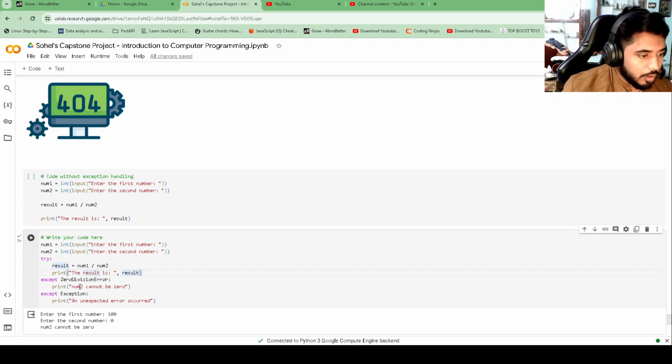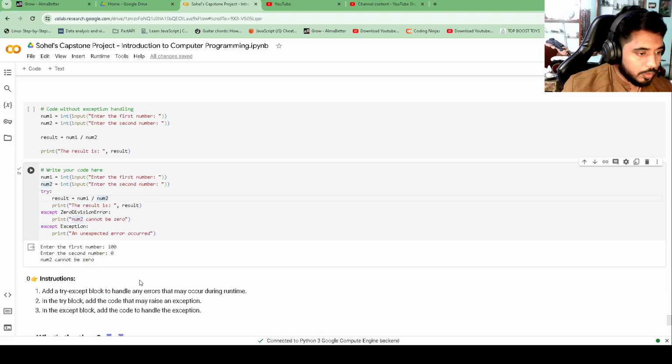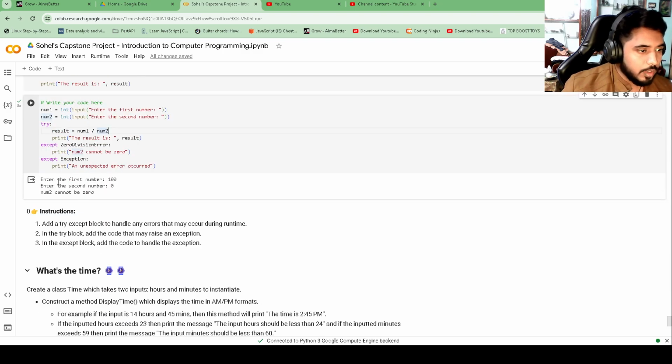ZeroDivisionError occurs when num2 is 0, and it is caught and printed that num2 cannot be 0. Wherever an exception can be raised in that code, I have put it in try, and the respective except blocks catch the exception and print the output. So this is the fifth problem. Let's see, if I enter the number 100 and enter 0, then num2 is 0, so it says num2 cannot be 0.